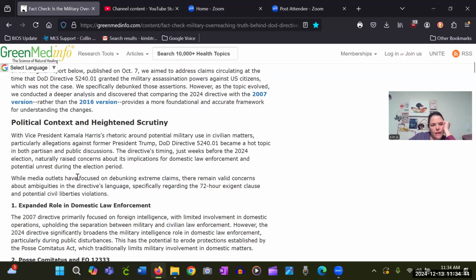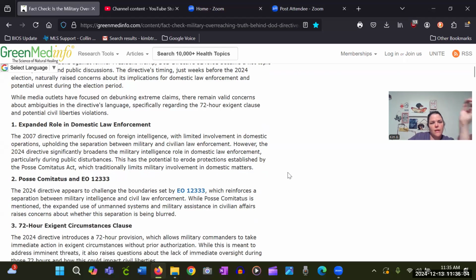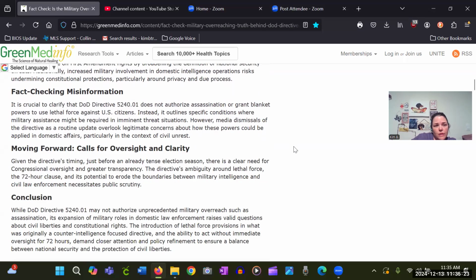It says while media outlets have focused on debunking extreme claims, there remain valid concerns about ambiguities in the directive's language, specifically regarding the 72-hour exigent clause and potential civil liberties violations. It says expanded role in domestic law enforcement, the Posse Comitatus and executive order, and then the 72-hour exigent circumstance clause, and there's other stuff.